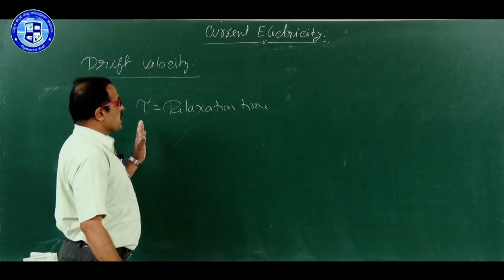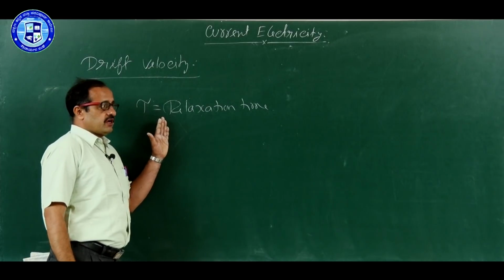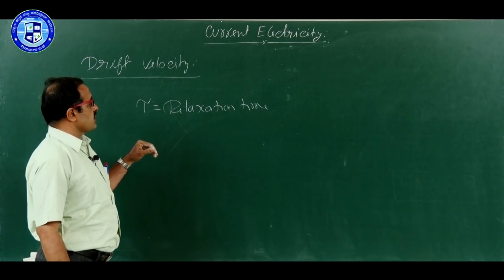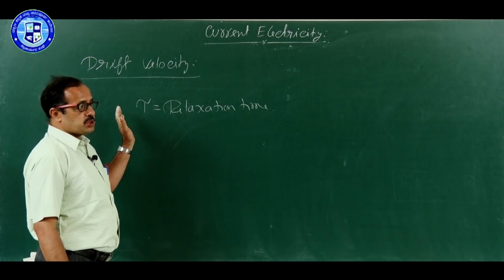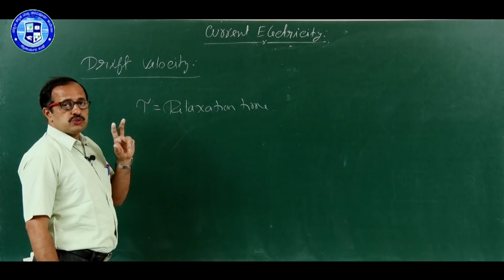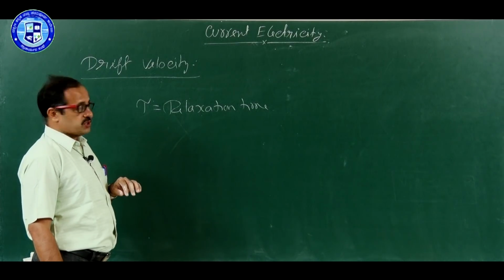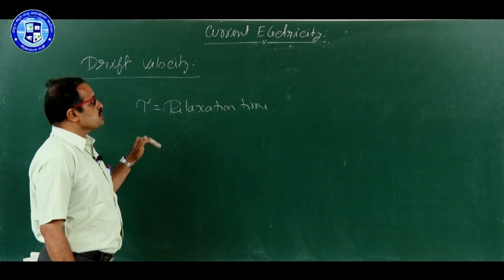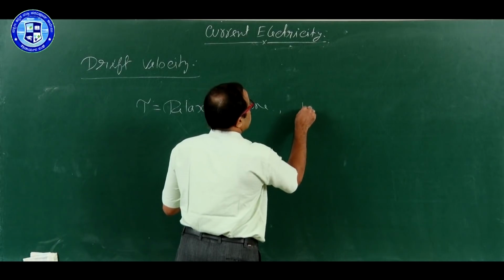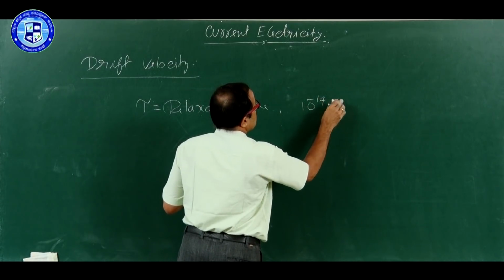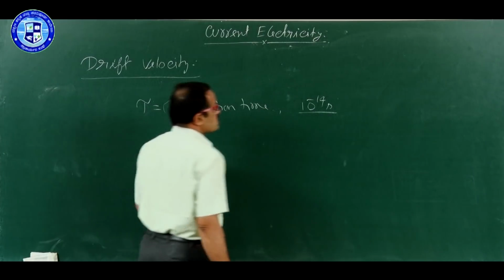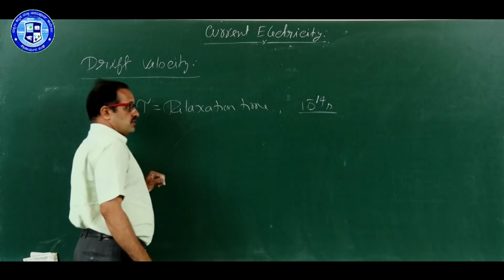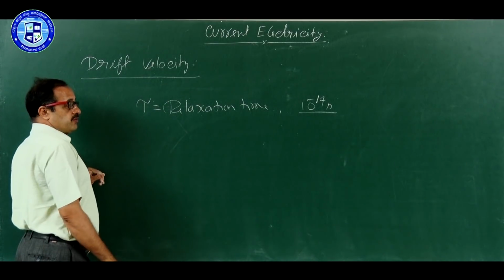Again, you can expect this definition in the exam: define relaxation time. So, how to define relaxation time? Relaxation time is defined as the average time interval between two successive collisions of the free electrons, and it is an extremely small value. Relaxation time is generally 10 to the power minus 14 seconds. Just think of that, 10 to the power minus 14 seconds. This is one point you have to remember.